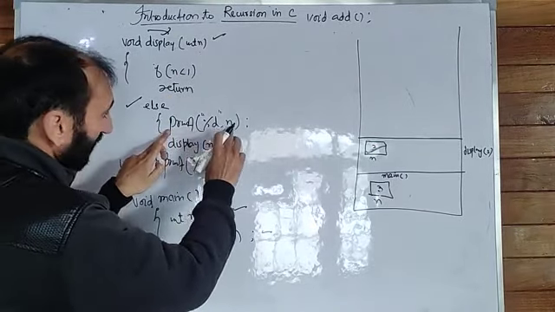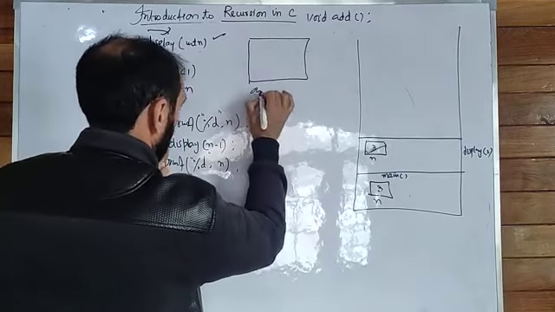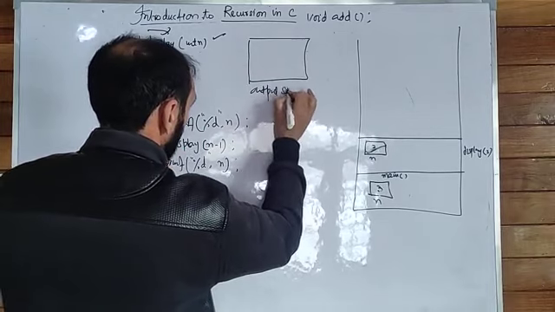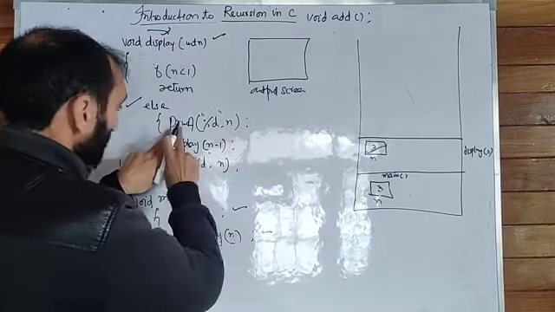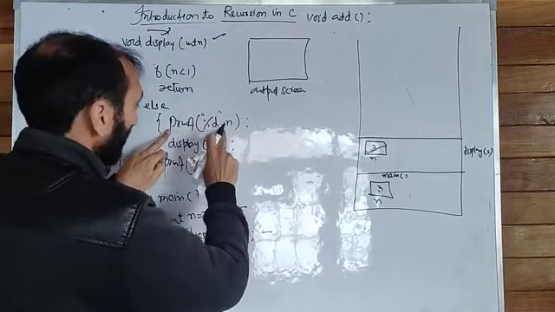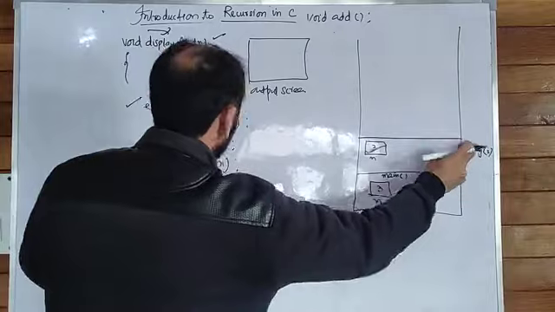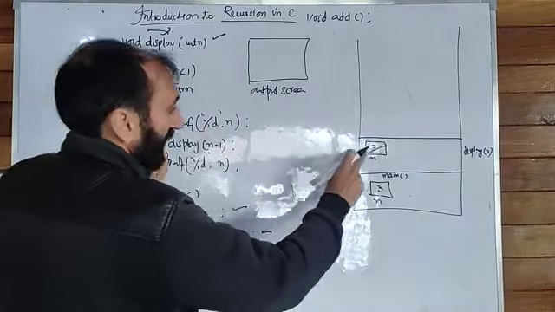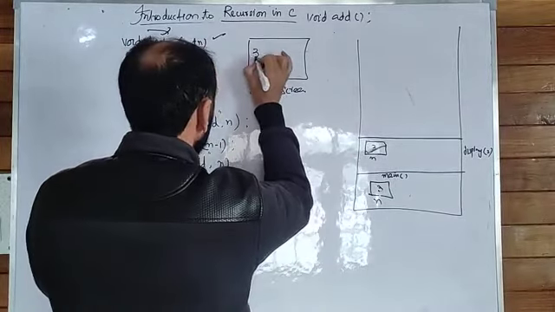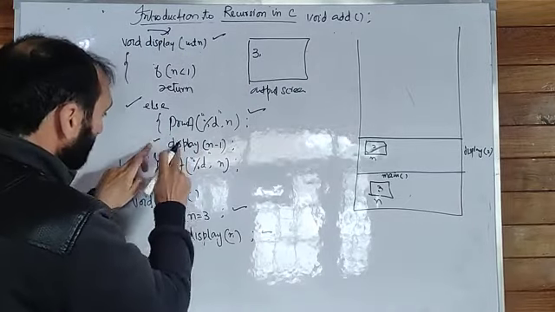printf %d n. This is our output screen, for example. What will get printed? %d n, the value at n. Because we are calling the display 3 function, what is the value of n? The value of n is 3. 3 will get printed. And after execution of this line, the control will reach here.